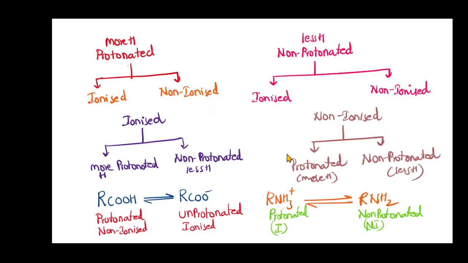We can see here that protonated could be ionized or non-ionized. RCOOH is protonated and non-ionized. RCOO minus is unprotonated and ionized. Non-protonated could also be ionized or non-ionized. RNH3 plus is protonated. So protonated doesn't mean ionized, and non-protonated doesn't mean non-ionized. It could be ionized or non-ionized.